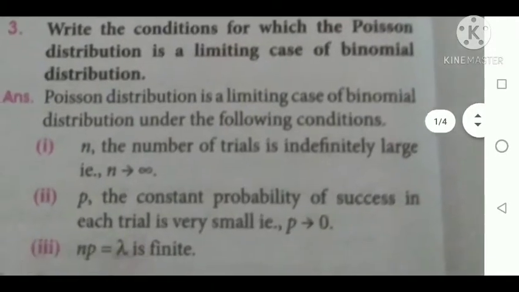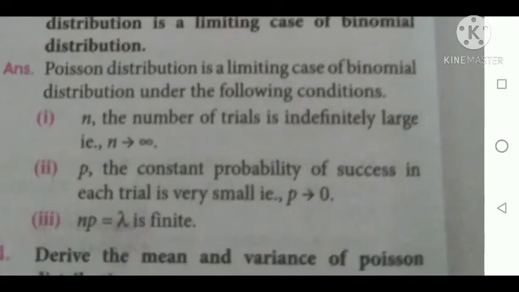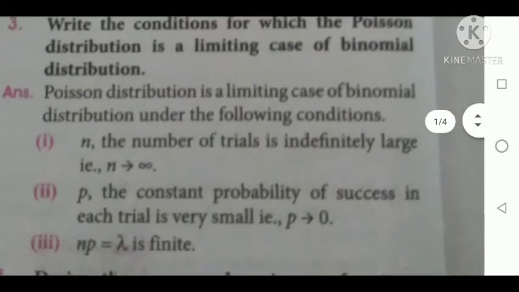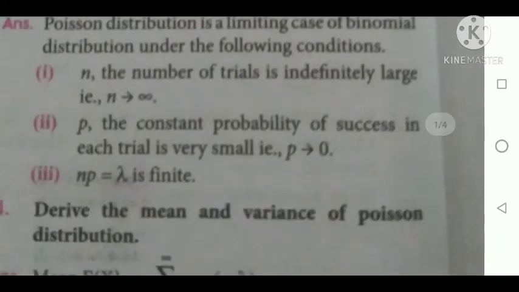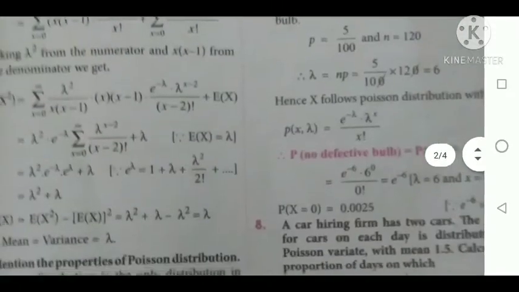This distribution is a limiting case of the binomial distribution under the following conditions. The first condition is that the number of trials is indefinitely large. The second condition is that the constant probability of success in each trial is very small, that is, the value of p is very small, mostly a fraction. Then lambda equal to np, that is, if you multiply n into the probability, you get lambda, which is finite. These are the conditions of the Poisson distribution. The main conditions are n is a large number, p is very small and lambda equal to np. Based upon these conditions, we are going to do the following sums.